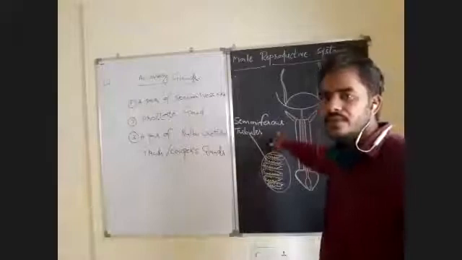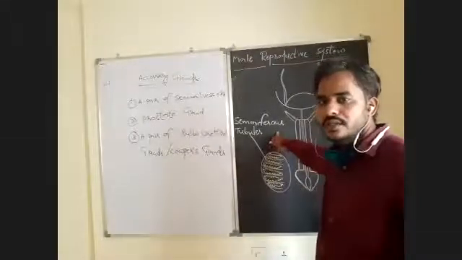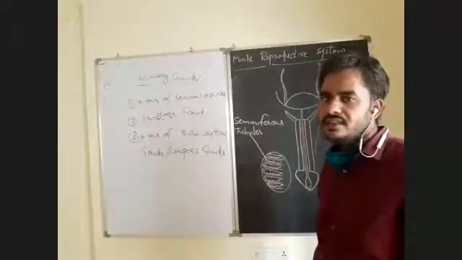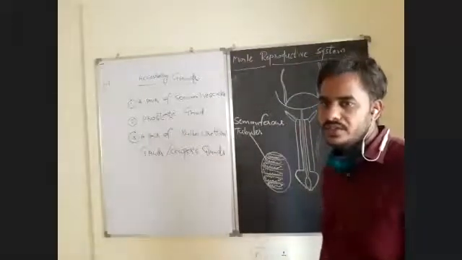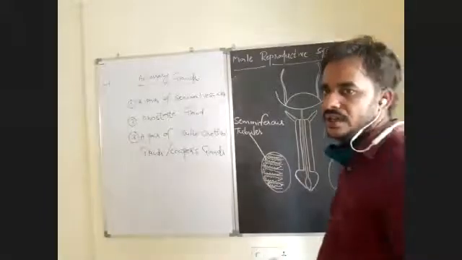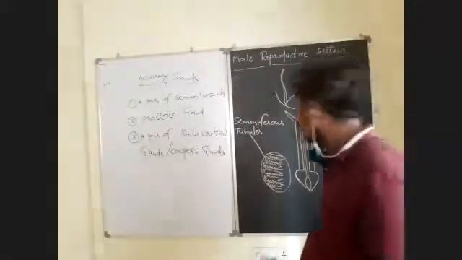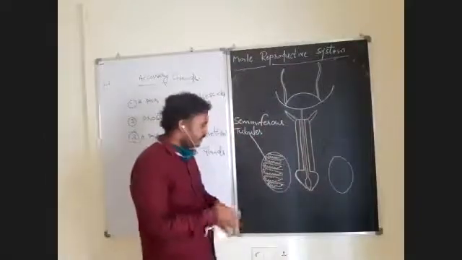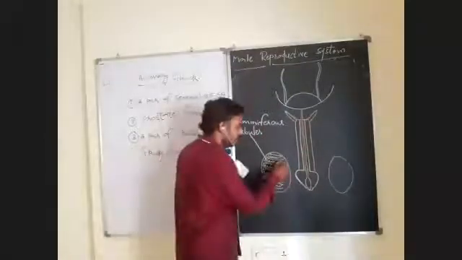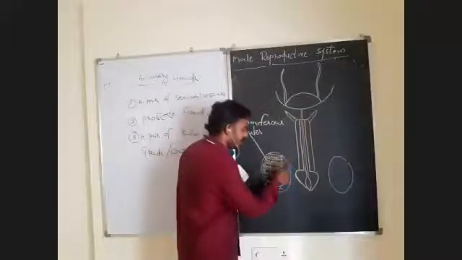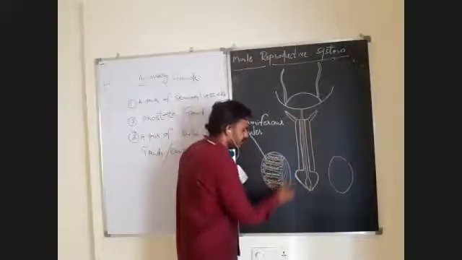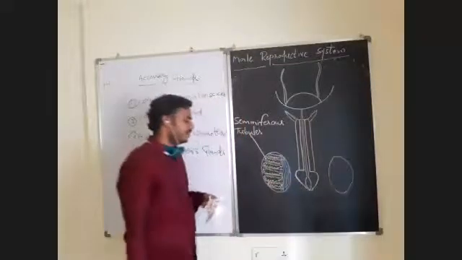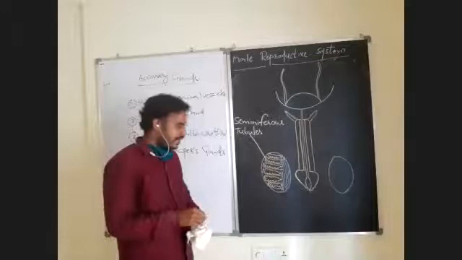In these seminiferous tubules, the spermatozoa will be produced. So these are known as structural and functional units of testes. And these seminiferous tubules will open into many minute vertical tubules like this. These minute vertical tubules are known as rete testis.